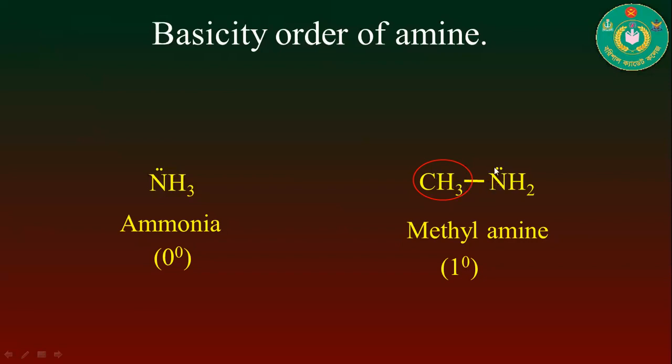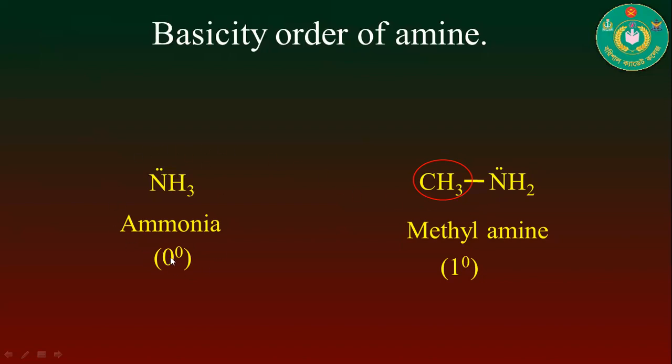electron density to the nitrogen atom. As a consequence, the electron density will be increased on the nitrogen atom. That's why methylamine can more easily donate to any chemical species than the ammonia molecule.